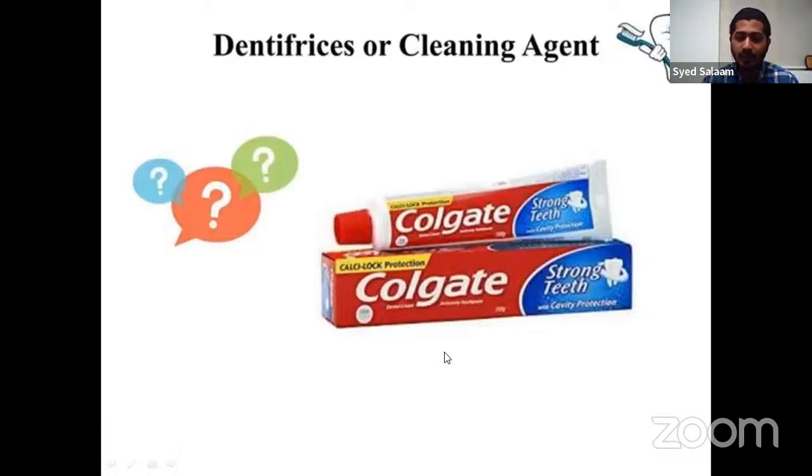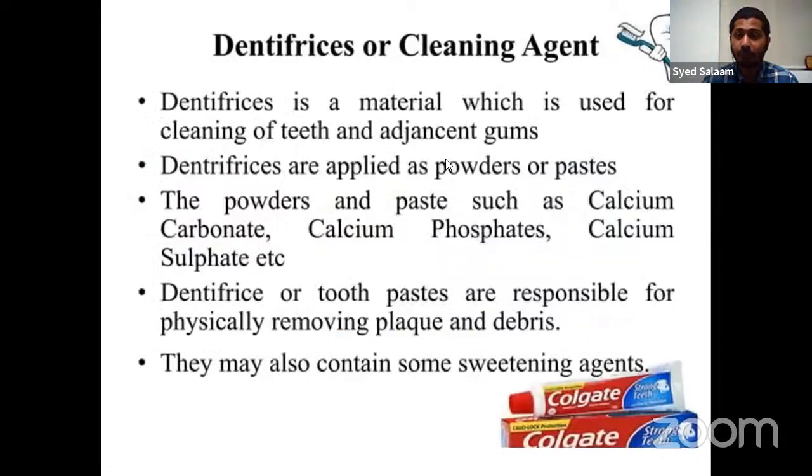Usually, in our pastes, the most common agent present in these cleansing agents is sodium fluoride. Powders and pastes will have calcium carbonate, calcium phosphate, and calcium sulfate. These dentifrices are applied as powders or pastes for cleansing of teeth, so they are also called dental abrasives, removing plaque or debris. Sweetening agents will also be there, but mostly they are used for cleansing our teeth.